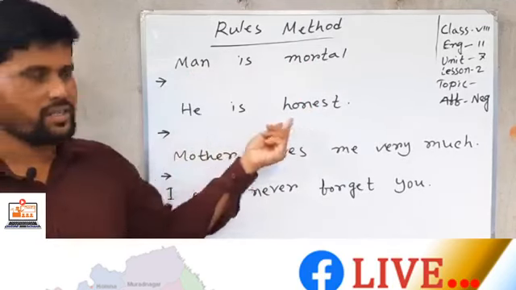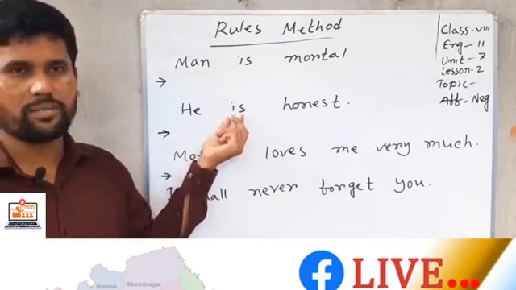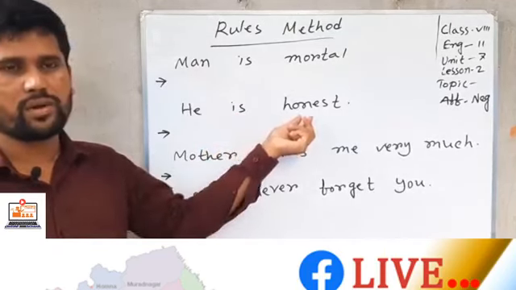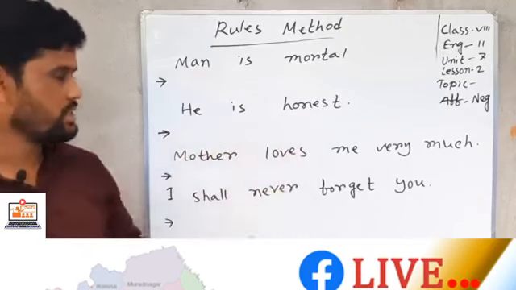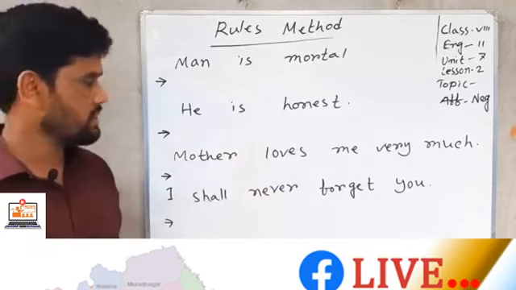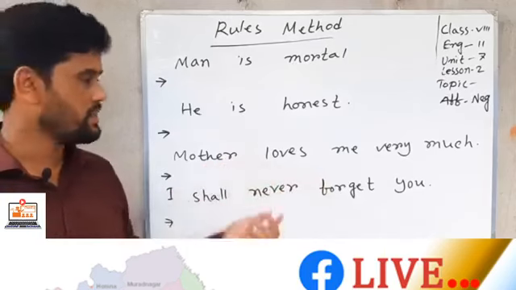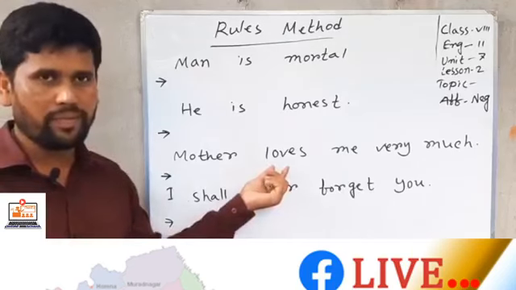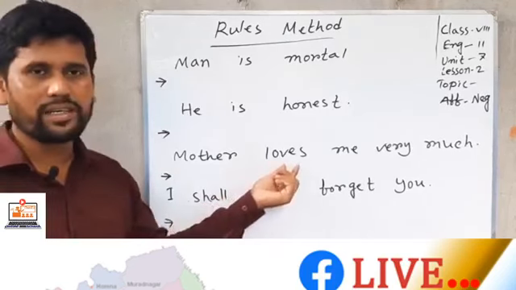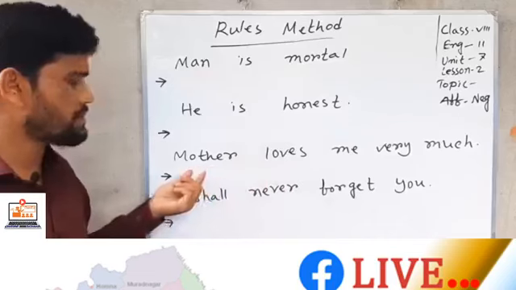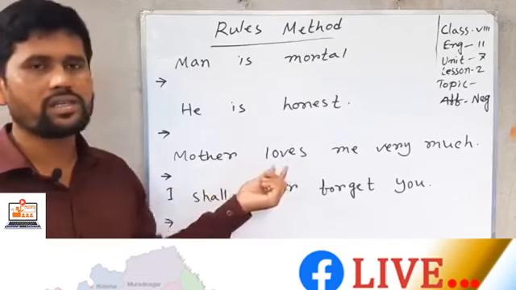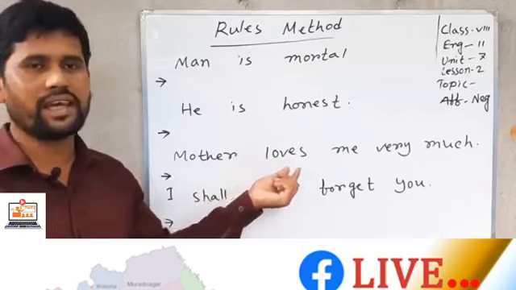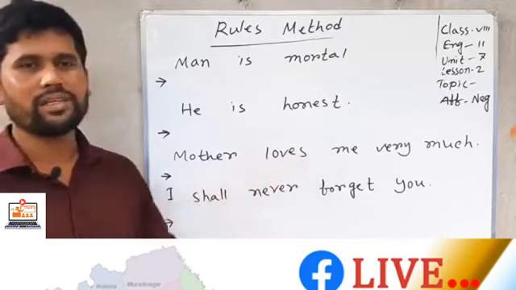He is honest. Here there is also an auxiliary verb. So you can use not. Then honest, the opposite word, dishonest. He is not dishonest. But this sentence, mother loves me very much, here there is no auxiliary verb. So you should follow the main verb. Here the main verb indicates present indefinite tense. So the subject is third person singular. We can use does not. So mother does not, and the opposite word of love is hate. Mother does not hate me very much.